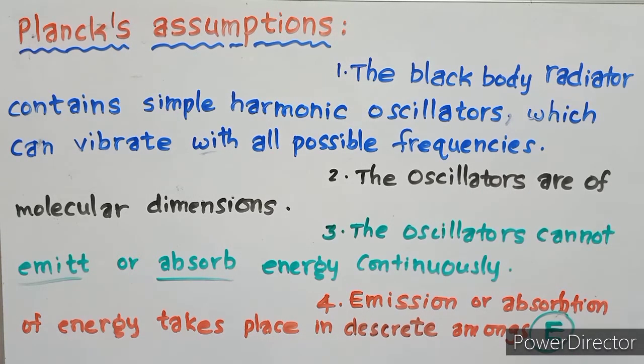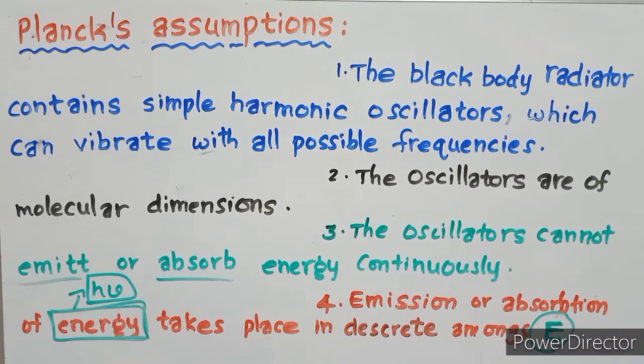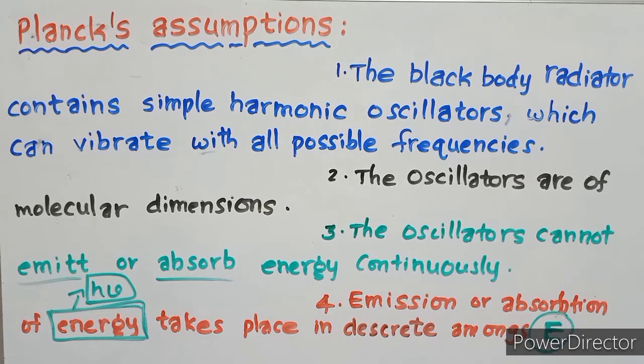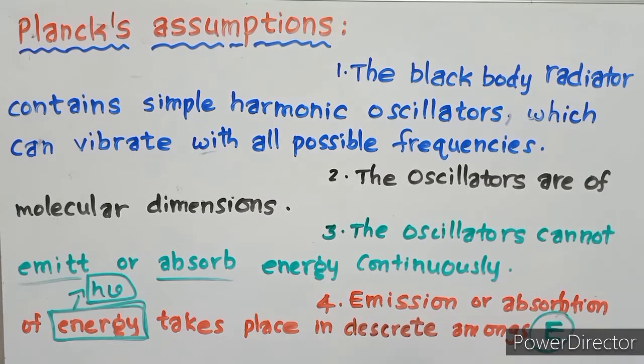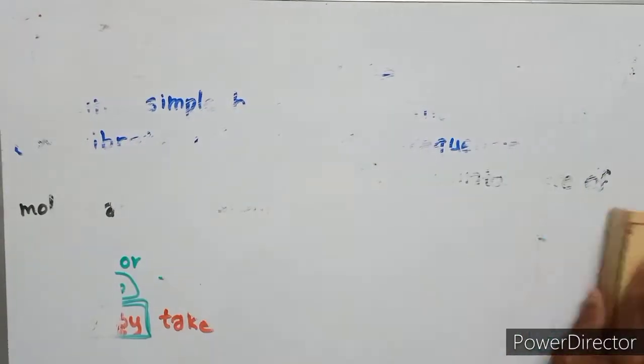So here energy is in packets like h nu, where h is Planck's constant and nu is the frequency. Now we are going to derive Planck's radiation law. Emission or absorption of energy takes place in discrete amounts, the E values. What are the E values?